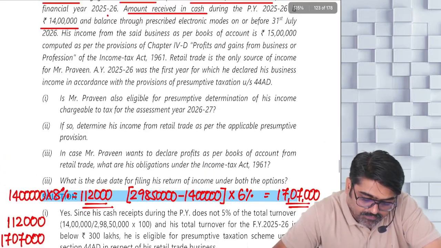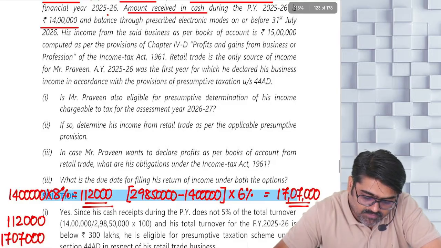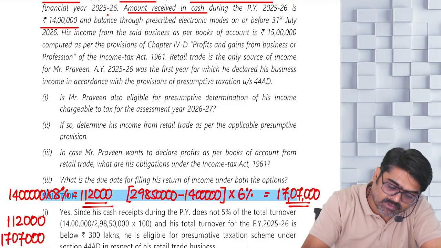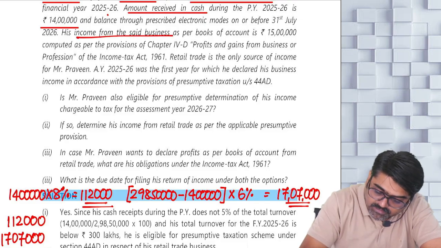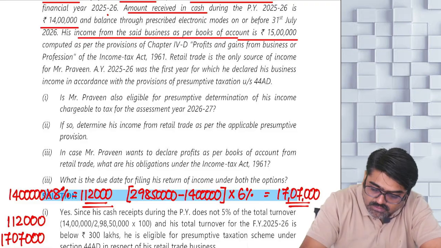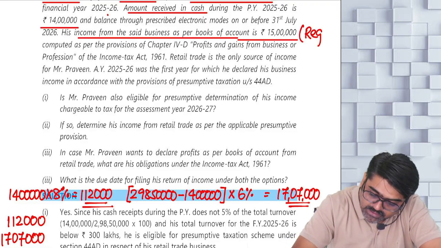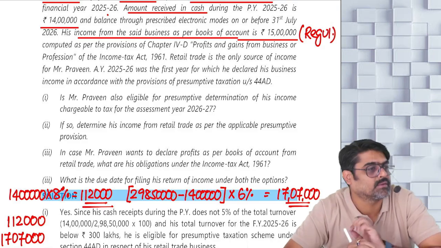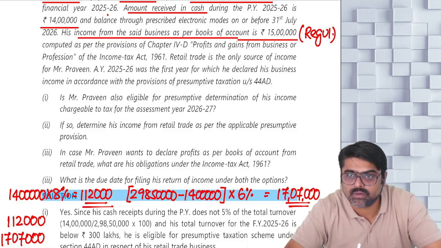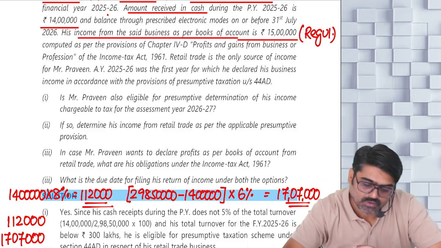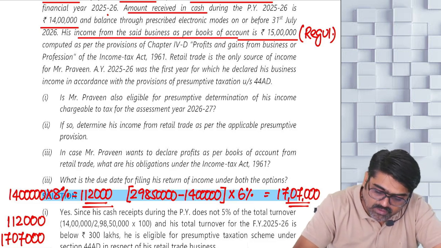So now see. And the balance to prescribed modes on or before 31st July 26, his income from the said business. What did I say? His income from the said business as per books of accounts is 15 lakhs. Meaning this is the PGBP income which is calculated regularly. So how much is the PGBP income calculated on regular basis? 15 lakhs. Computed as per the provisions of chapter 4D, meaning as per the regular provision.